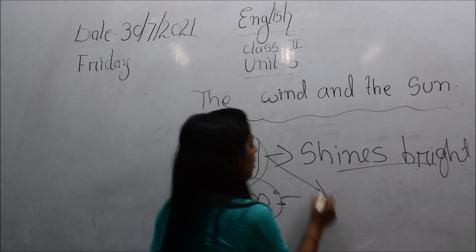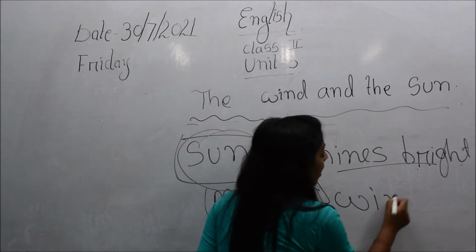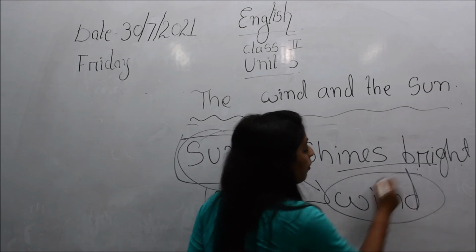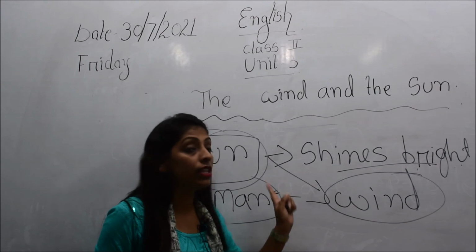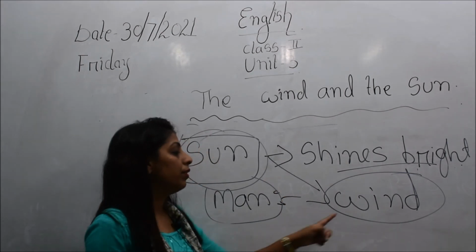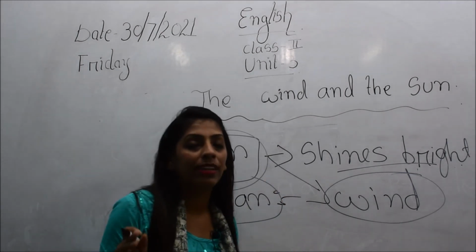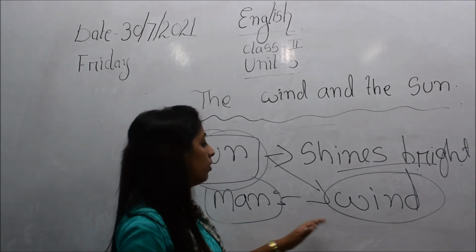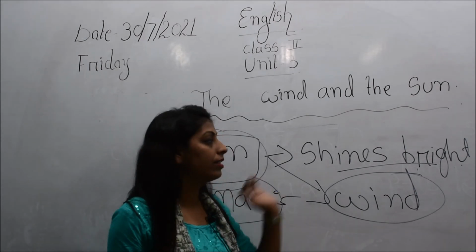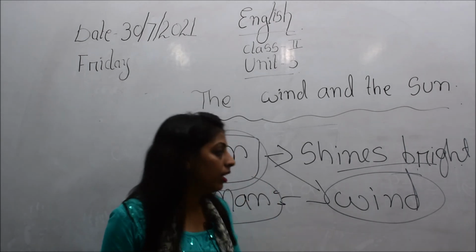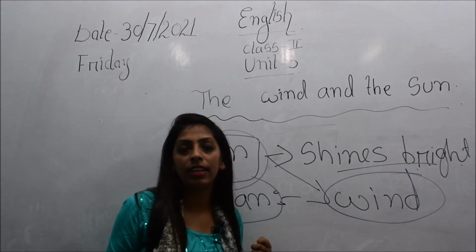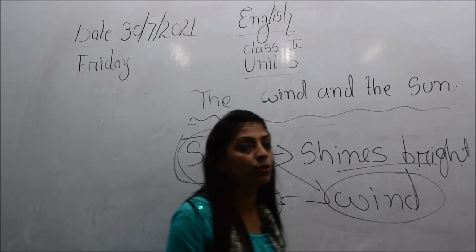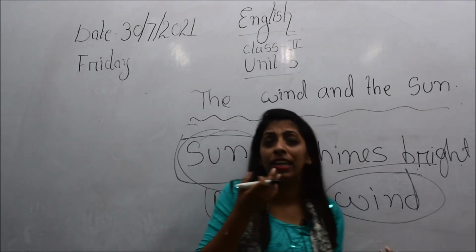The sun said to the wind that whatever challenge the wind had given, the wind had given the challenge to the sun, that he would be able to make that man take off his coat faster than the sun. But then what happened, children? The wind could not. And the sun, how did he take the challenge? The sun took the challenge, smiling.